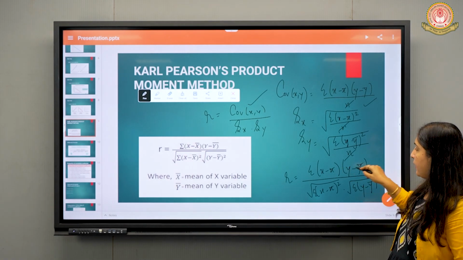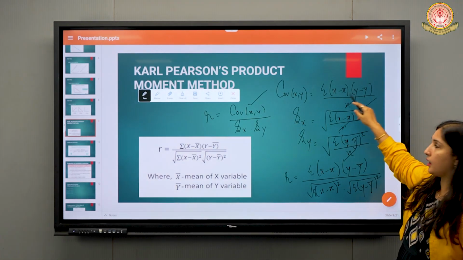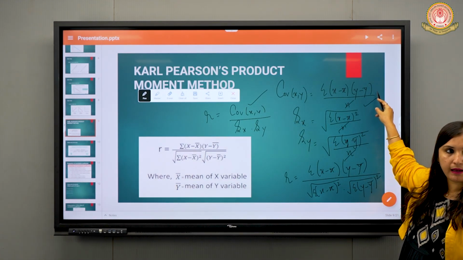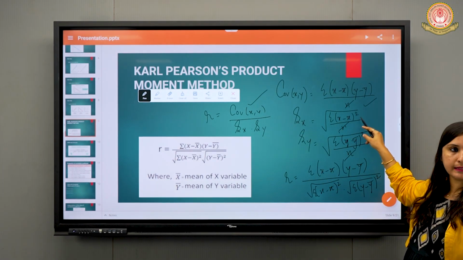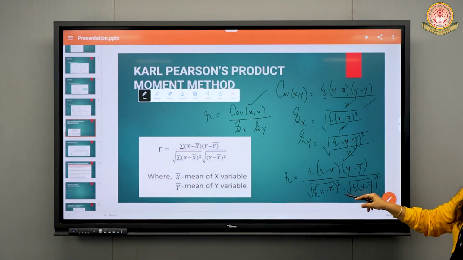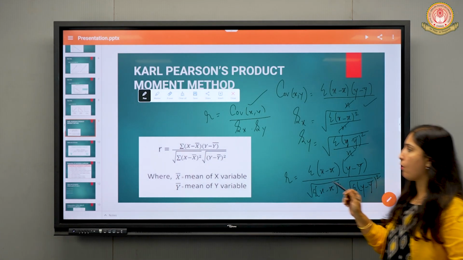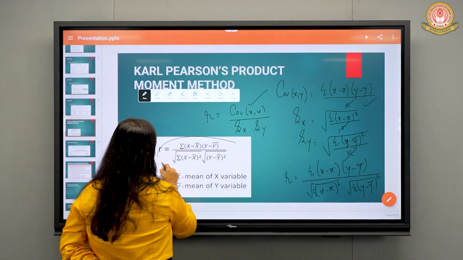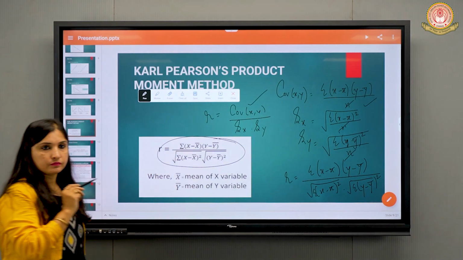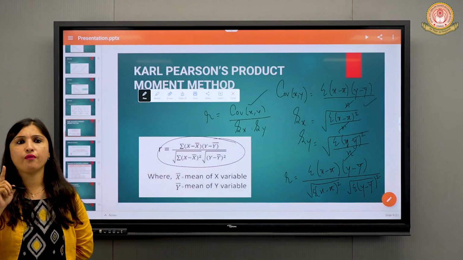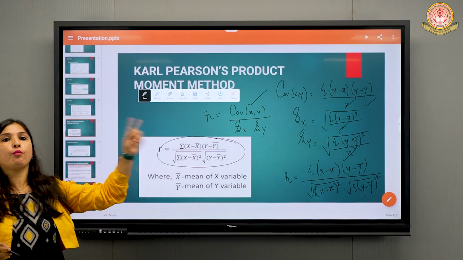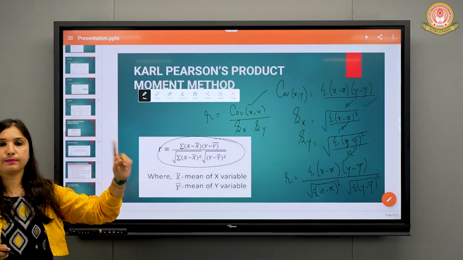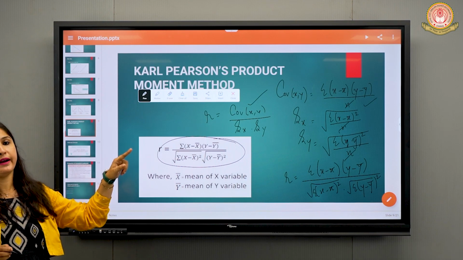See, x minus x bar into y minus y bar. Why? Because the covariance formula has x minus x bar, y minus y bar. Sx is under root summation x minus x bar the whole square. Got the formula? How is this formula derived? The initial formula was covariance xy divided by Sx into Sy. But the formula of covariance is summation x minus x bar, y minus y bar divided by n.